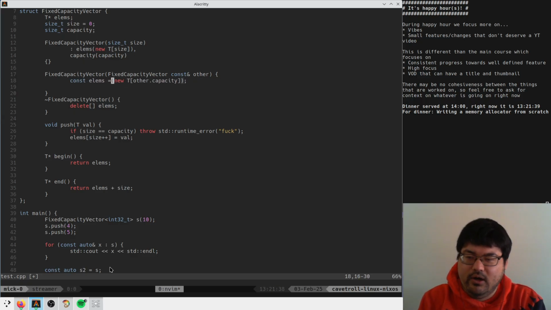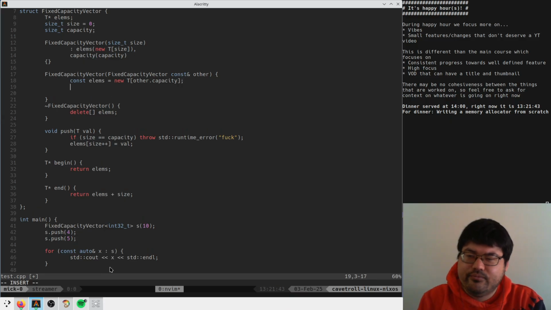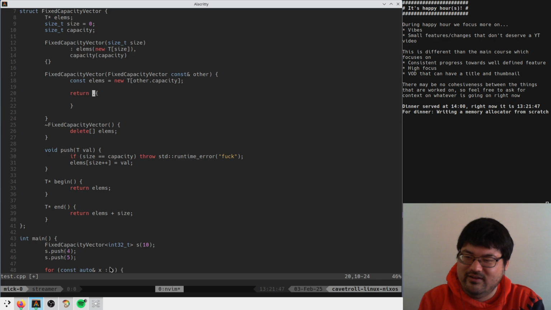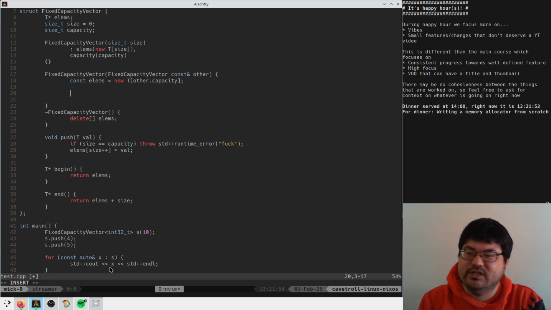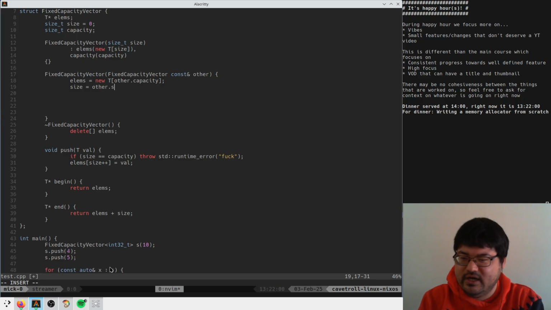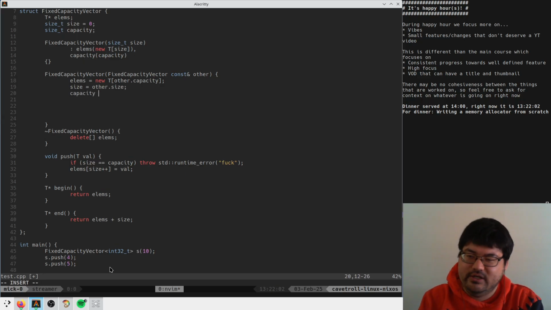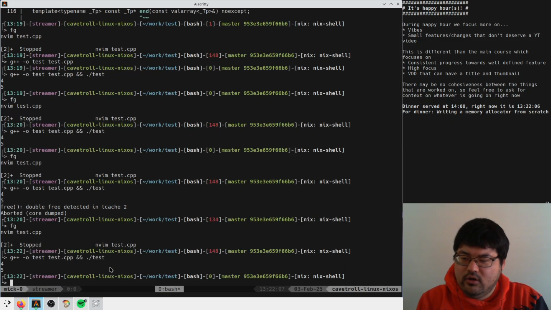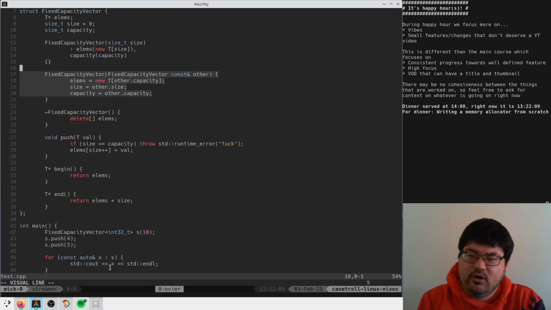Then you return, how do you, it's not this, that's Zig. Oh, I guess it's just this. Right, elms is this, size equals other size, and capacity equals other capacity. Okay, so that solves that problem.